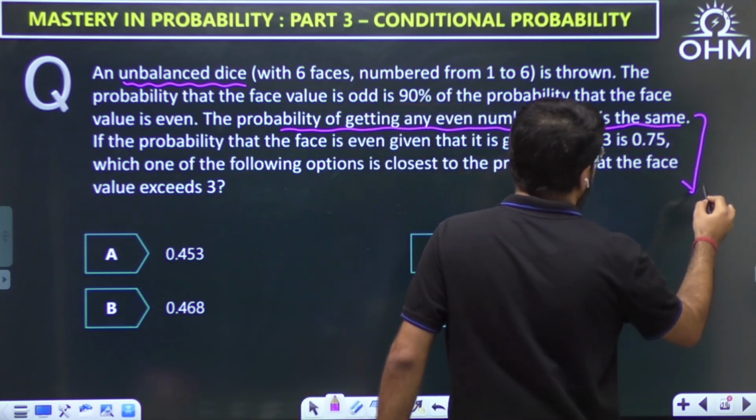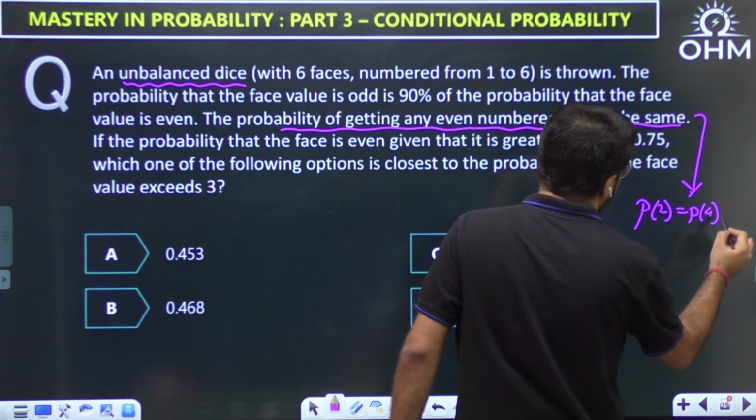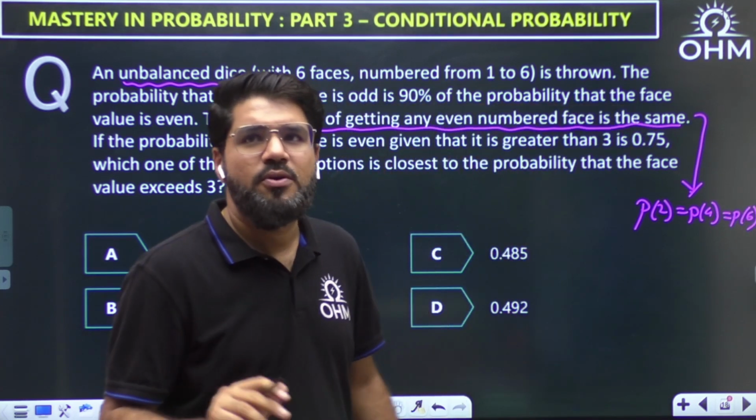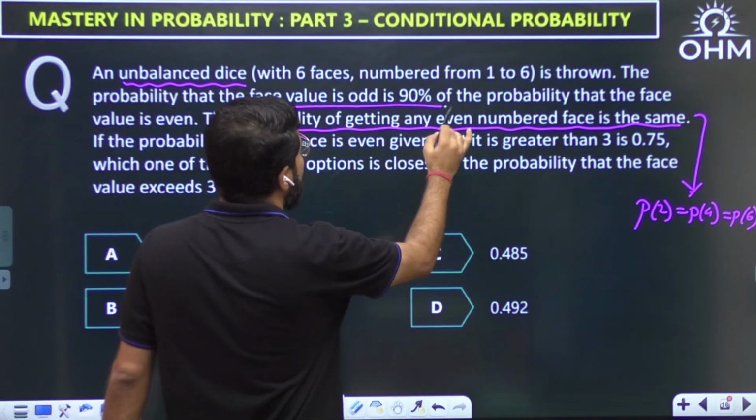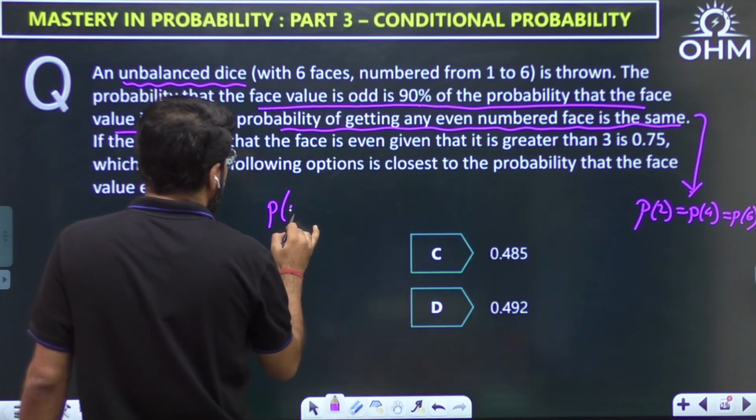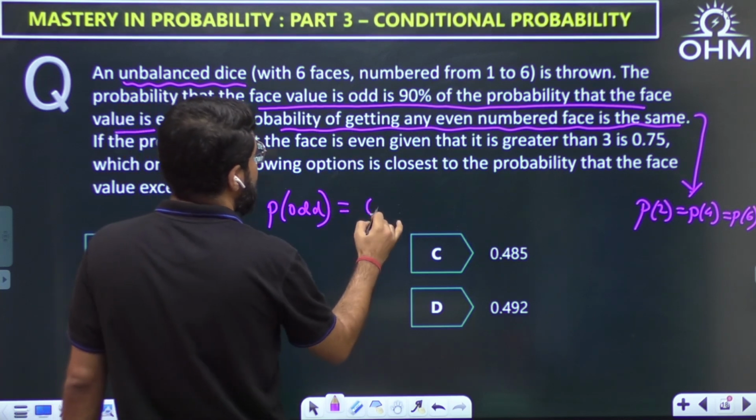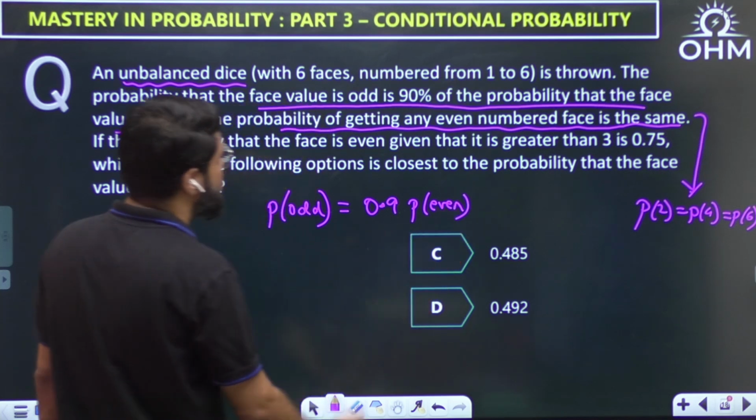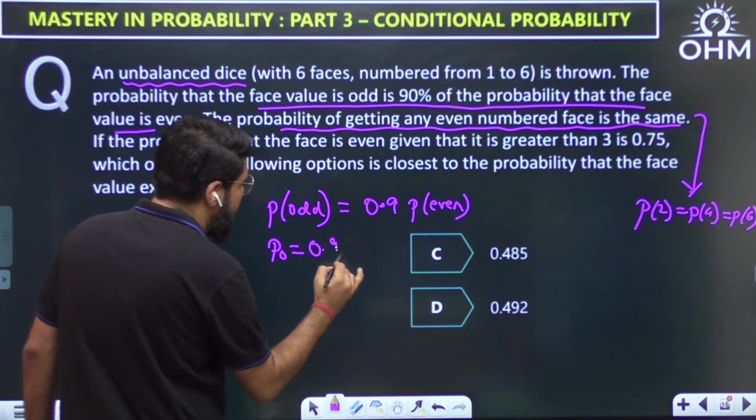What does this mean? That the probability of getting 2, or probability of getting 4, or probability of getting 6, this is the same. Clear? The probability that face value is odd is 90% of the probability that face value is even. The probability of getting an odd face is 0.9 of the probability of getting an even face. Let me call it PO, that is 0.9 PE.